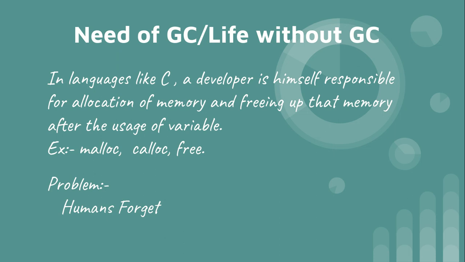So whatever amount of memory you have allocated for your C program to run in, eventually it will run out. The basic problem with explicit allocation and deallocation of memory is that humans tend to forget, and there is always a chance of manual mistakes or oversights of this kind.